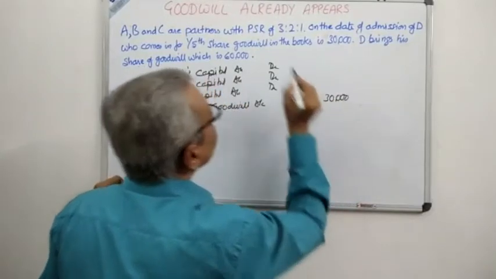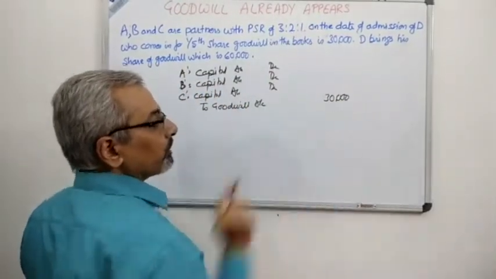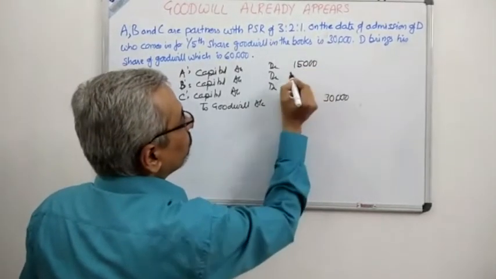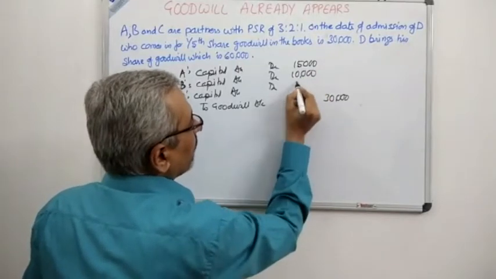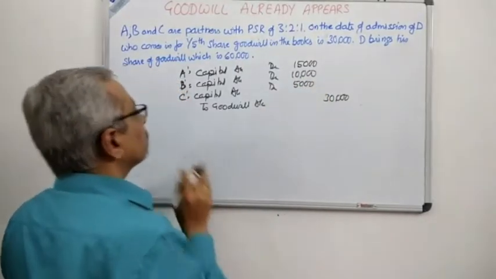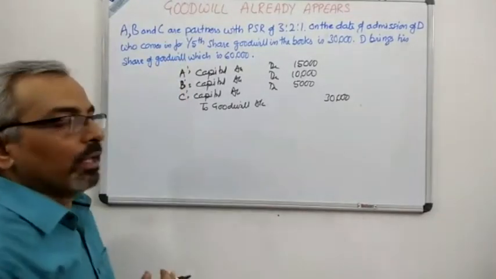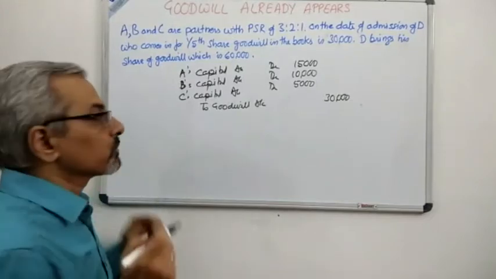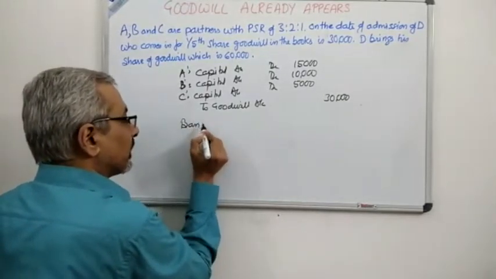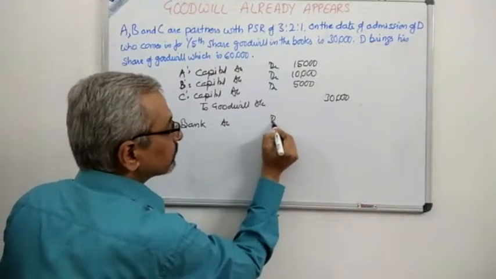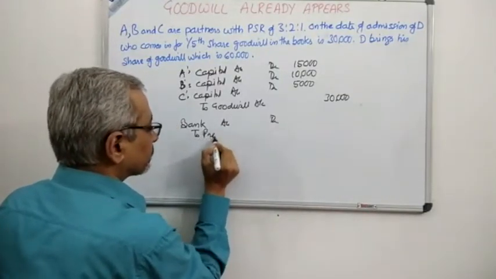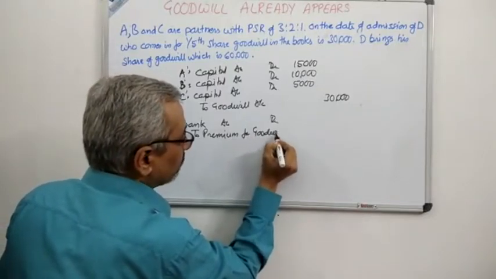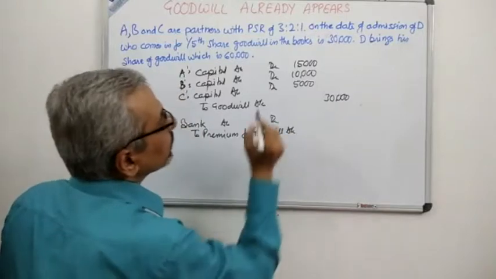And in the ratio of 3:2:1, 30,000 divided by 6 gives us 5,000. So the first partner A will get 15,000, second partner 10,000, the last partner will get 5,000. So this is the first treatment of the goodwill which appears in the books. The second information which has been given, the new partner has brought in 60,000 as goodwill. So the first journal entry for bringing the goodwill will be bank account debit to premium for goodwill, and the amount over here is 60,000.